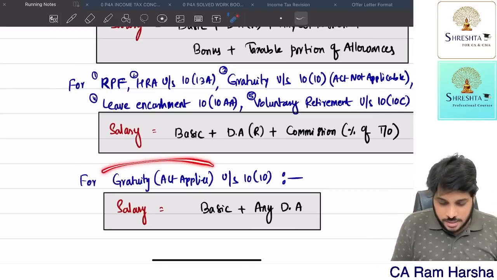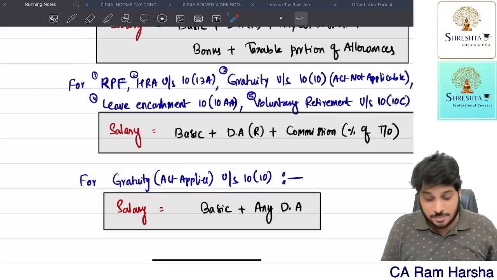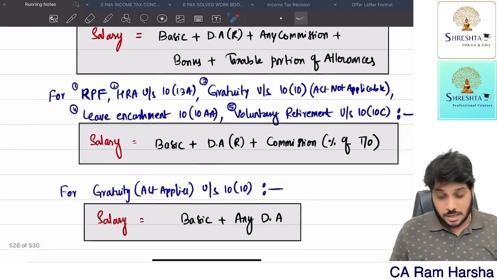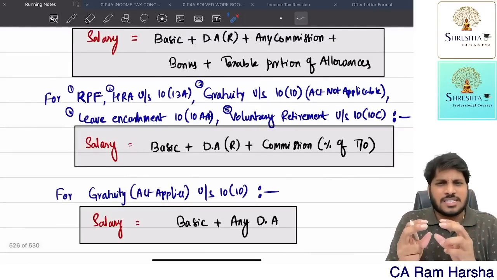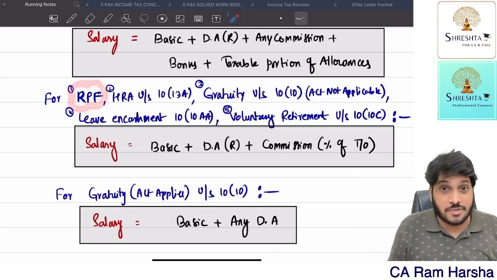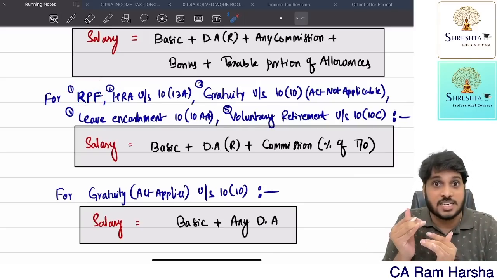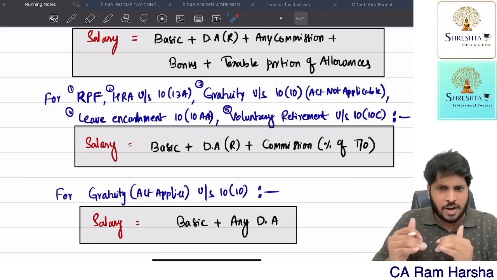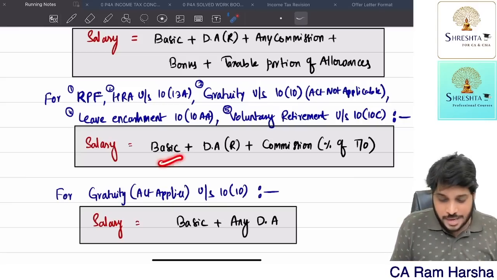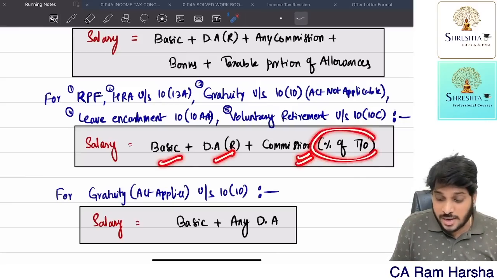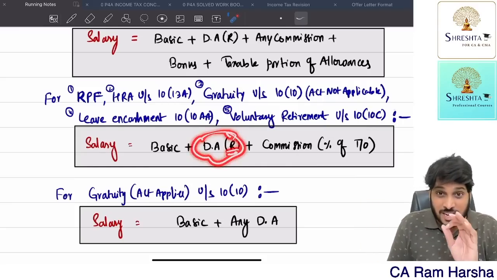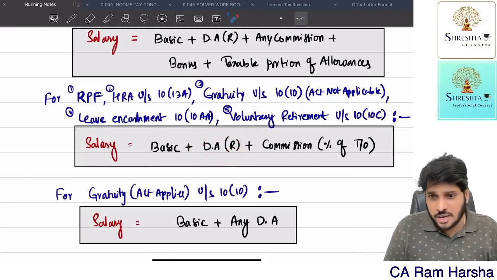Now here, while calculating gratuity exemption where the Act is applicable, they have used the word salary, right? Salary means this. Now in the same way, the word salary has been used at various locations. If the employer is contributing to a Recognized Provident Fund in excess of 12% of salary, it is taxable. Now 12% of salary means what? Salary means basic plus DA for retirement plus commission only as a percentage of turnover. Fixed commission you should not take. Here DA only if it is for retirement benefits you should take, other DA you should not take.